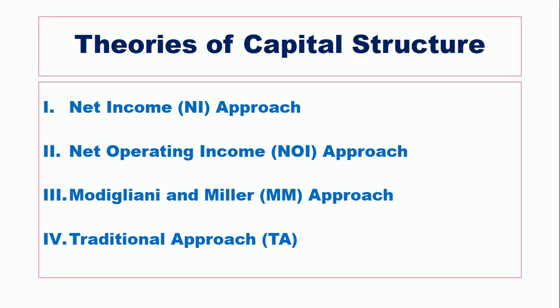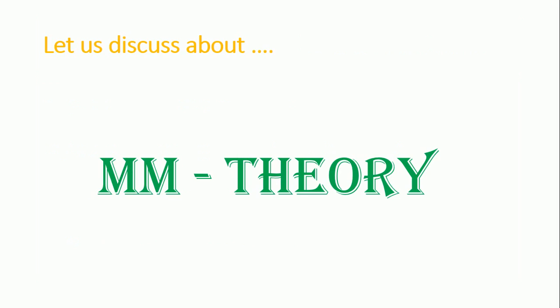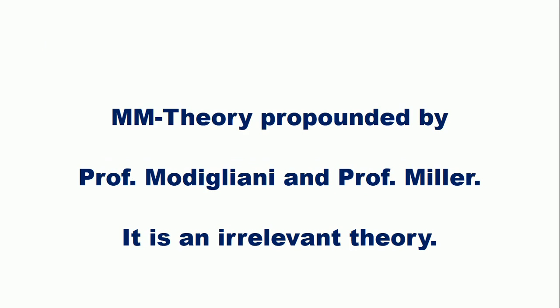In the previous video, I explained the net income and net operating income theories. Let us discuss the Modigliani-Miller theory, propounded by Professor Modigliani and Professor Miller. It is an irrelevance theory. According to them, there is no impact of capital structure on the company's value.